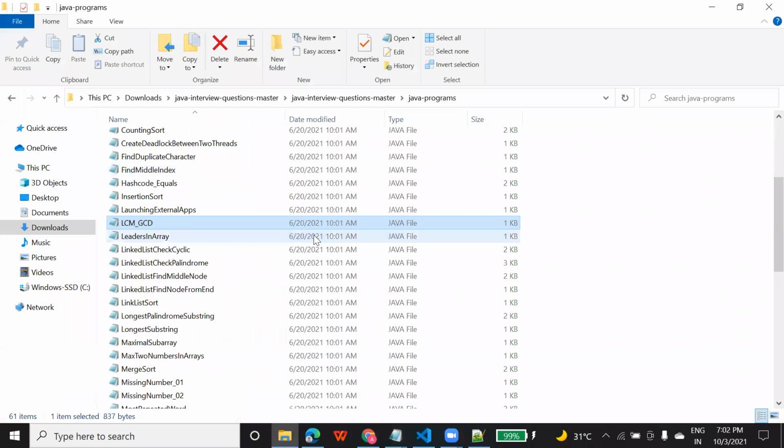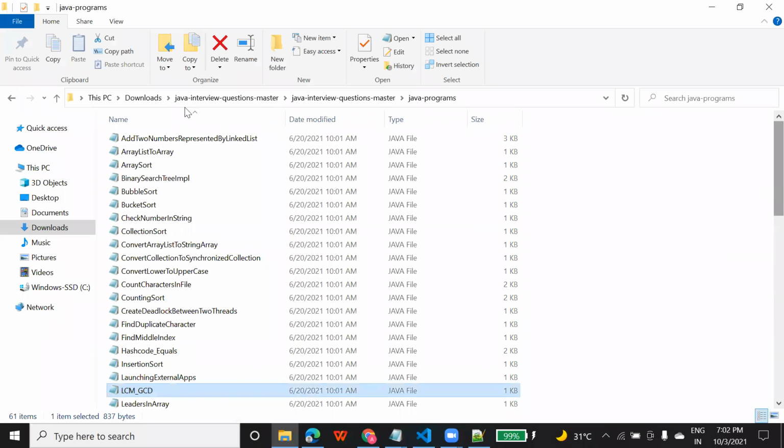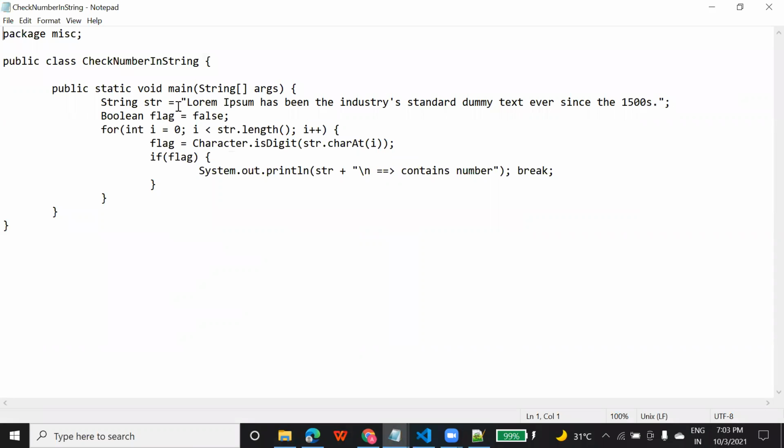This is very simple. You just have to open the file. Let me take a very simple program here. So here I'm checking, suppose this is my string. If I want to check whether there is any number in my string, how can you do that? There is a function isDigit, with string.charAt(i).